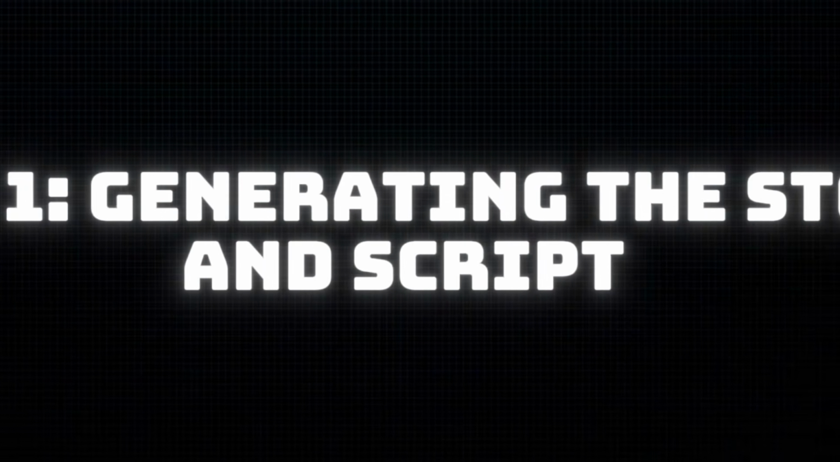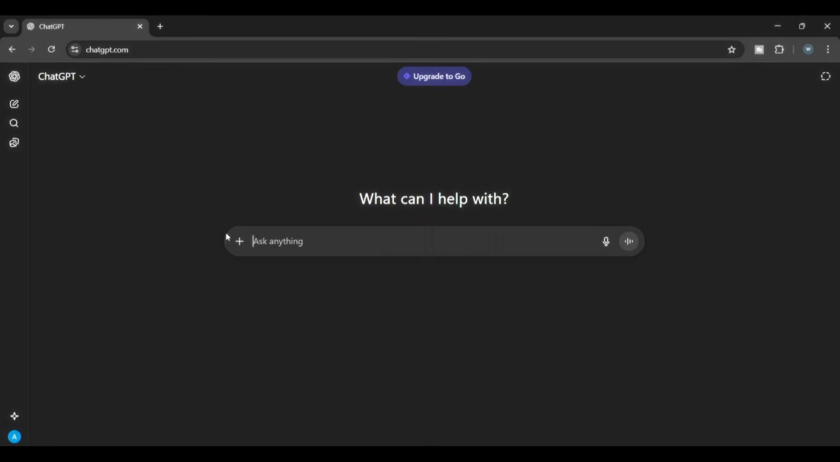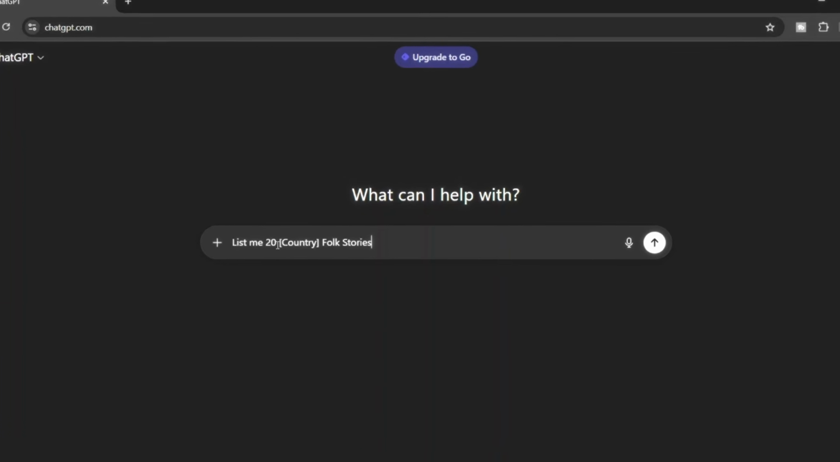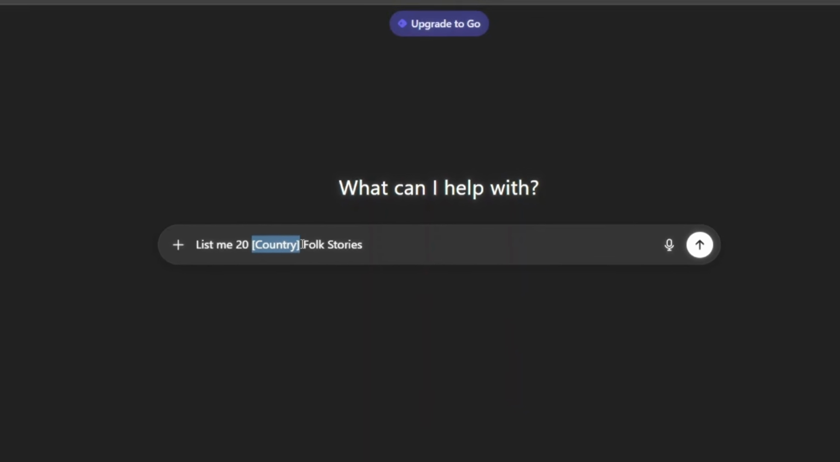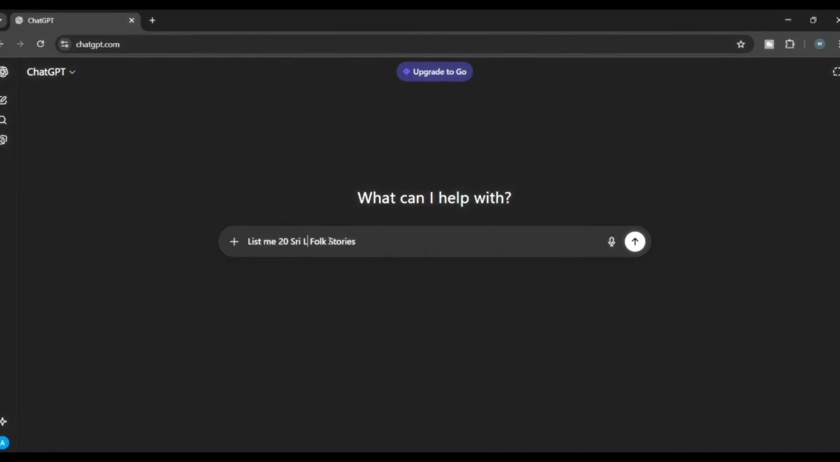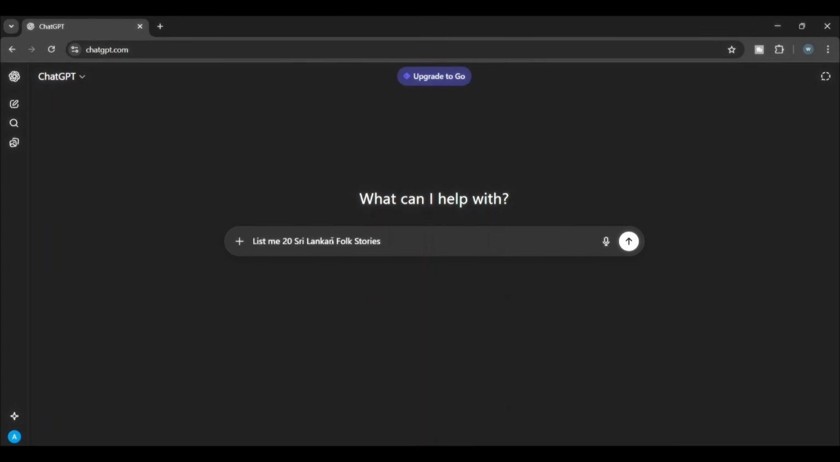Step 1. Generating the story and script. Alright, so the first step is for you to come to ChatGPT and copy and paste the first prompt given in the description below. So, you'll see a prompt like this. Here, in the place of country, you need to give the country for which you want to create your folktale. So, this time, I'm giving Sri Lanka. Then, it will create folktales related to Sri Lanka for me.